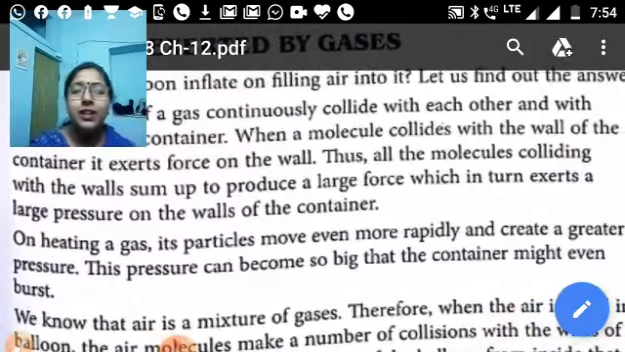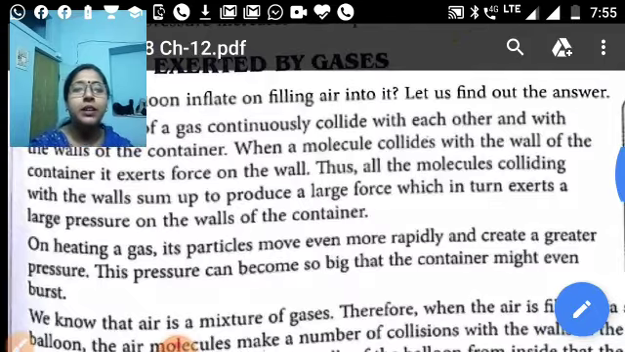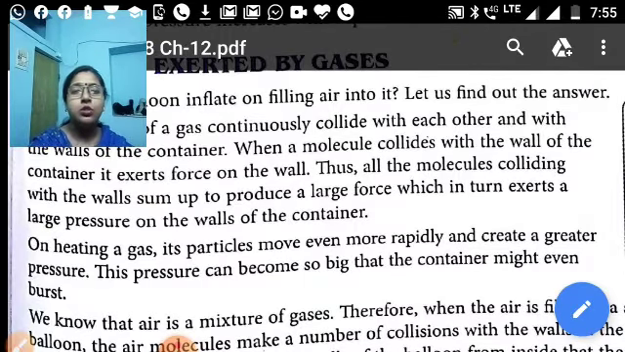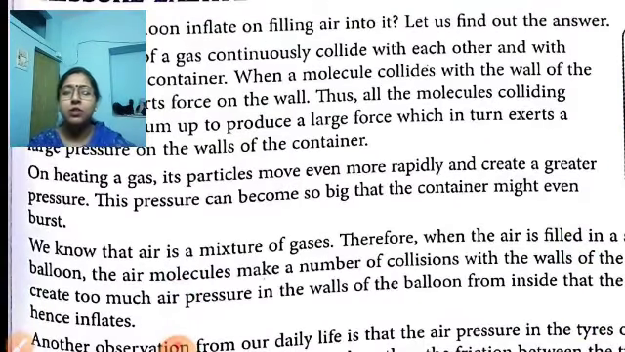Even on heating a gas, as you know, heat or temperature increases the movement of the molecules. So on heating a gas, particles move even more rapidly and create a greater pressure. This pressure can become so big that the container might even burst. So large pressure may also cause damage to the container. Why? Because if we heat a gas, the molecules will move more rapidly and there will be more collisions, and due to this more force will be created, and due to the more force more pressure will form.